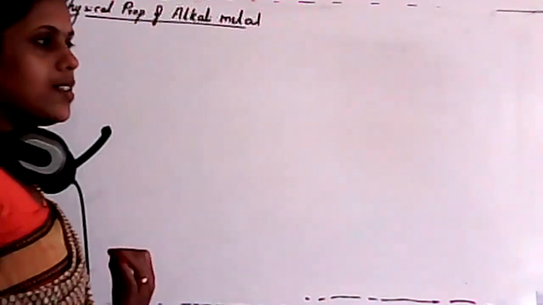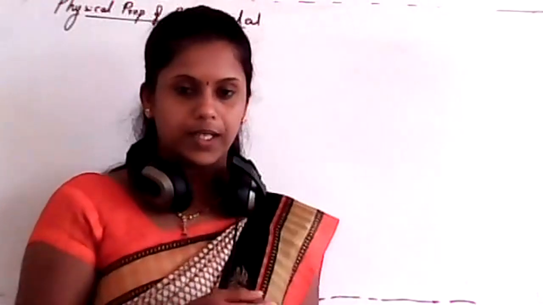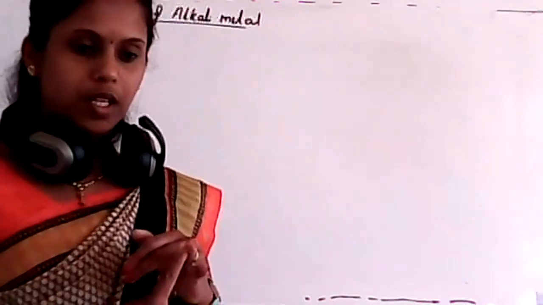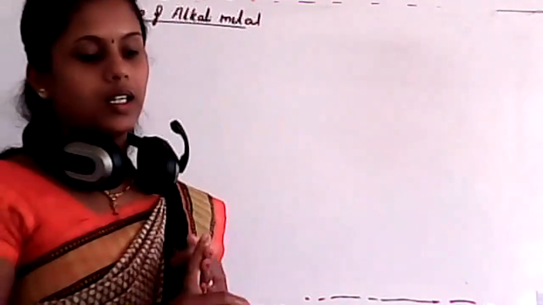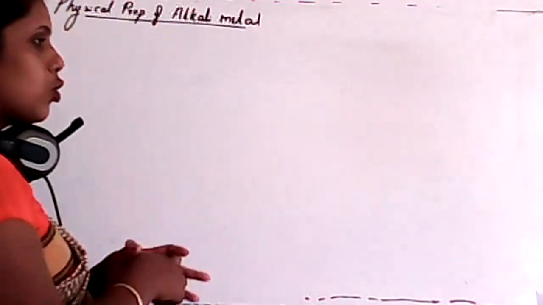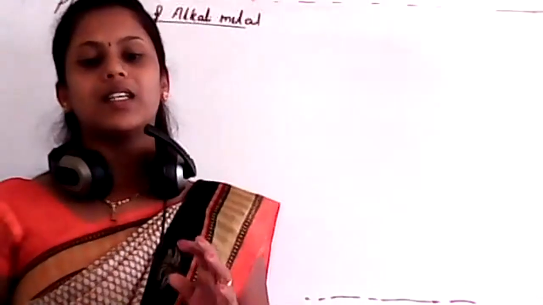Today we'll start the physical properties of alkali metals. Students, in the last class we studied the general properties of s-block elements, also for the first group elements. That was about electronic configuration, hydration enthalpy, and ionization enthalpy. Those are general properties of alkali metals. Now we will specify the physical and chemical properties.